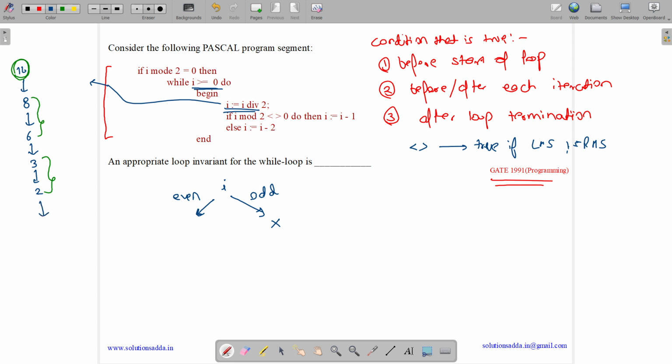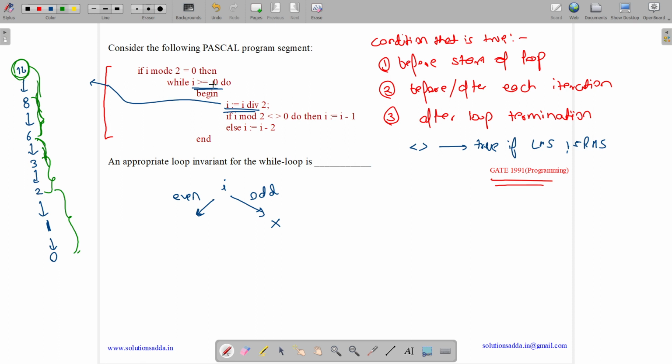Then what will happen? We will check 2 is greater than equal to 0. Yes. So we will do 2 by 2, which means it will become 1. Then we will say 1 mod 2 equals 0. No. So we will make it 0. Which means during the third loop we will have 2 to 1 to 0. During the second loop we have 6 to 3 to 2. And during the first loop we started with 16. We made it 8 and then ended with 6. Then we have 0.